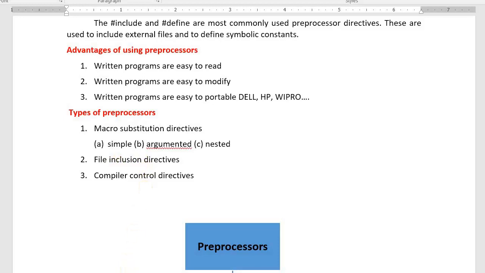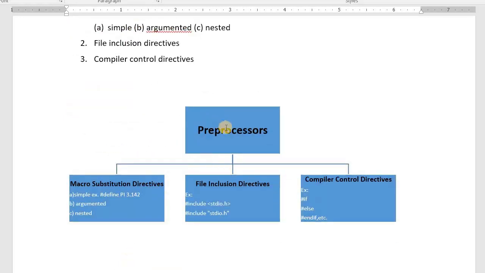Take care. See, this is the diagram. Preprocessors, macro substitution, simple example, hash define PI 3.142, and simple, argumented and nested. File inclusion directives, hash include stdio.h. You can write in double quotes also. You can write in angle brackets also. If you write in angle brackets, it will search for the file in the include subdirectory of TC. If you type the file in double quotes, it will search that file in the working directory. That is the difference. I teach you in the next class.